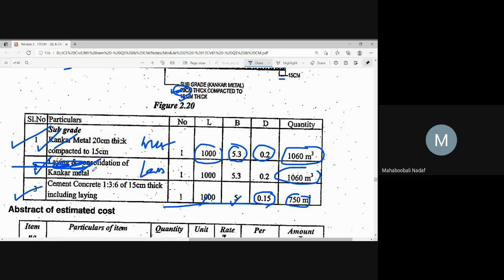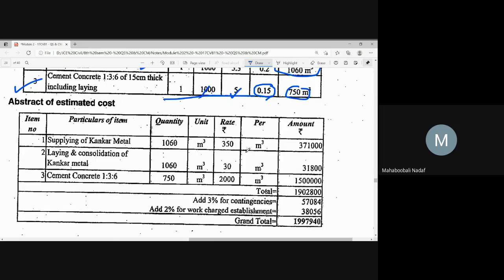So the rates, they have given for three items separately. For supplying concur, material quantity and material supply rate. Second is concur quantity and its laying rate. But for the third item, material quantity and labor quantity are the same, and its rate is supply plus labor. They have given like that. This should not be in the main exam.